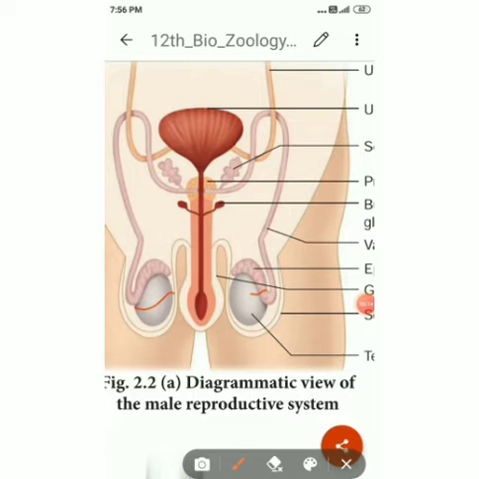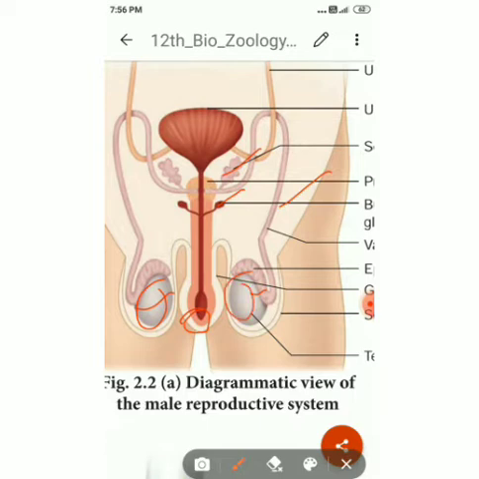What are the parts of the male reproductive system? The testes, then accessory ducts and glands. You are seeing some glands and some ducts, and the external genitalia is here. These are totally called the male reproductive system. The testes are the primary male sex organs. They are a pair of ovoid bodies.